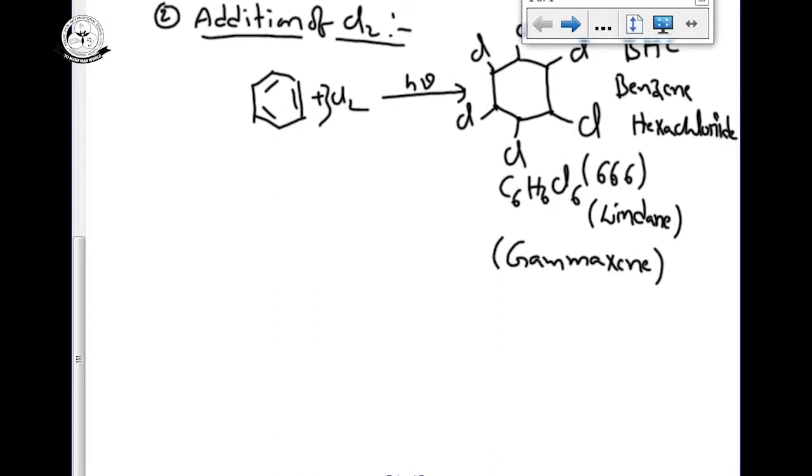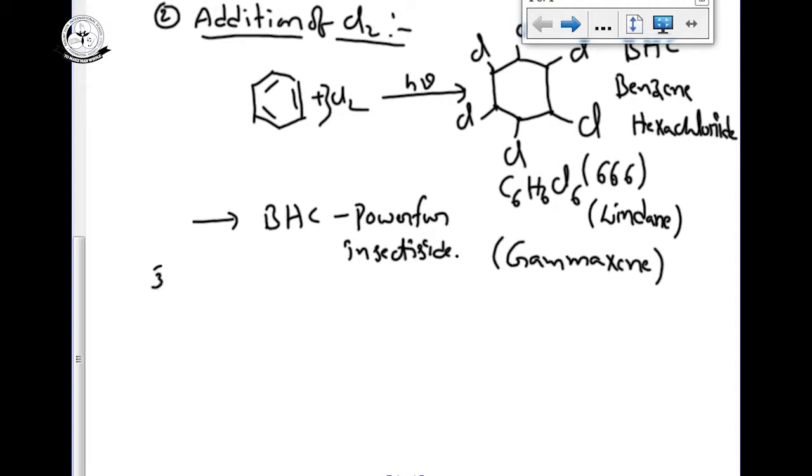Benzene on reaction with chlorination or bromination in presence of sunlight, we can get BHC. That BHC is a powerful insecticide.